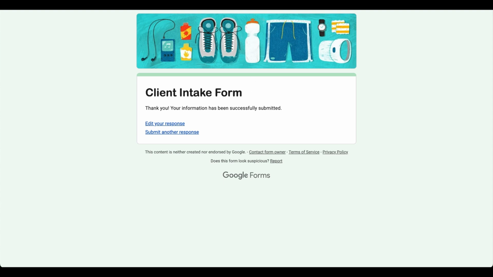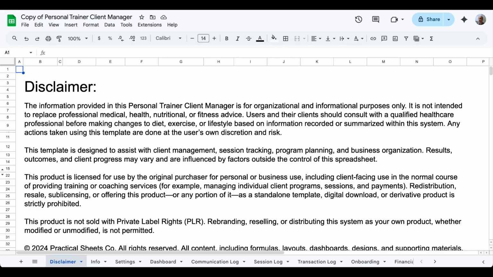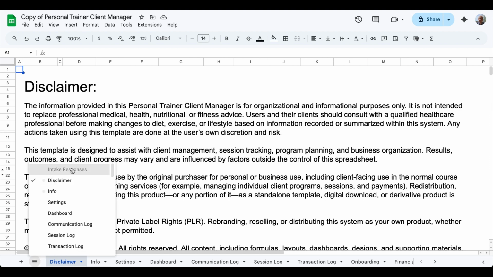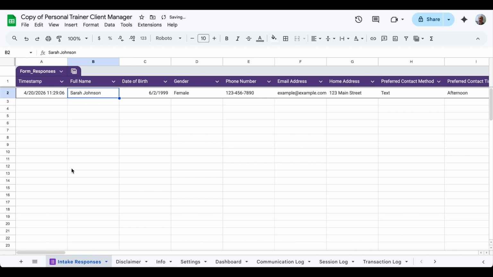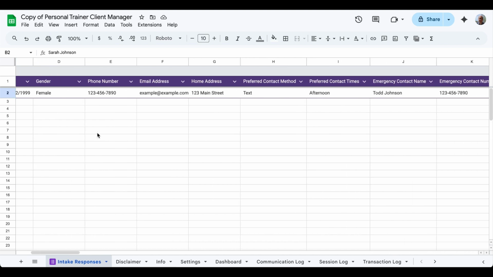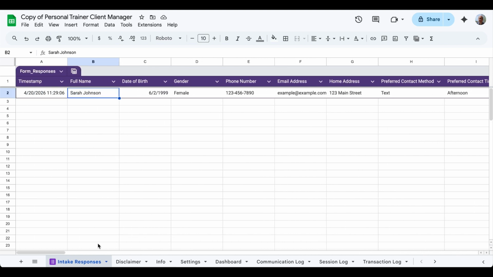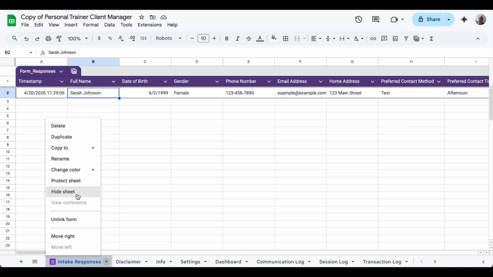Now we can go back to the client manager sheet, and I'll unhide the intake responses so we can see that. You can see all the information that the client, or me in this case, just entered is now in this tab. So I'll hide that again.